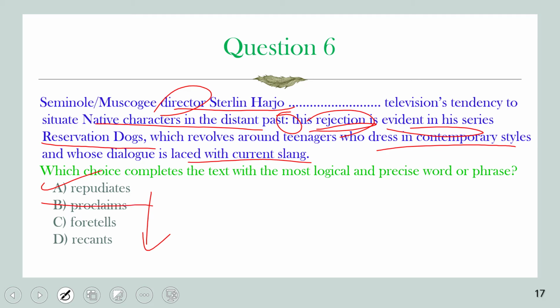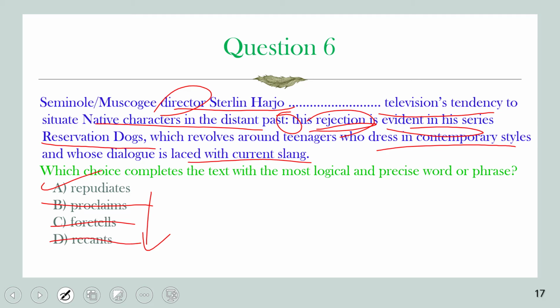And foretells: was he predicting that there would be a tendency in television to depict those people as living in the distant past? For sure not correct, because it already exists, so he cannot foretell something that already exists. And recants: was he retracting it? No, he didn't retract it at all. Recants means saying something, a point of view, and then retracting it. For sure this is not the case here, but repudiates means he rejects.